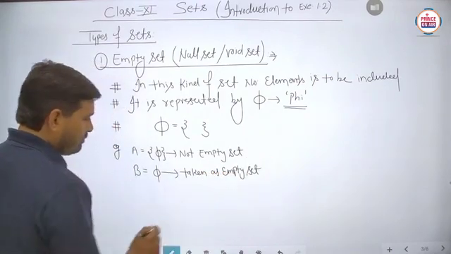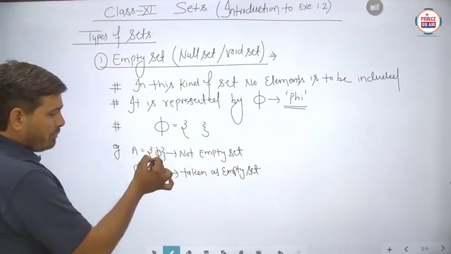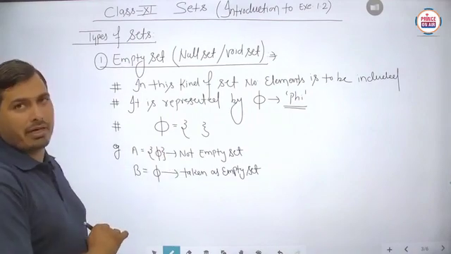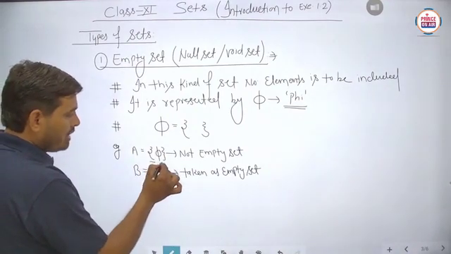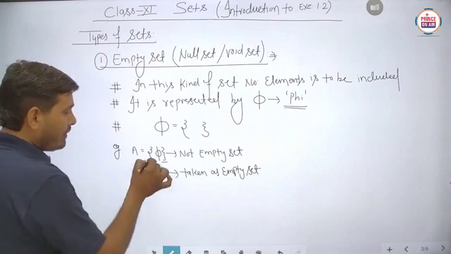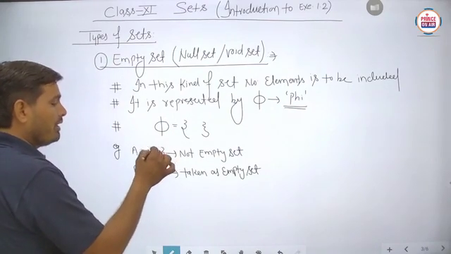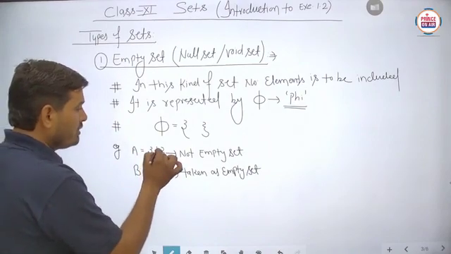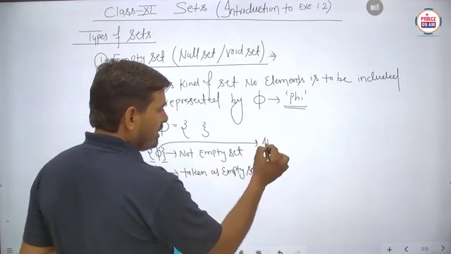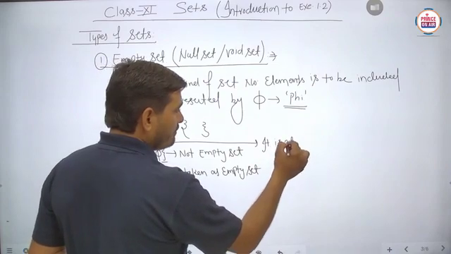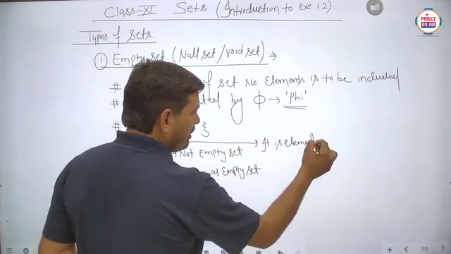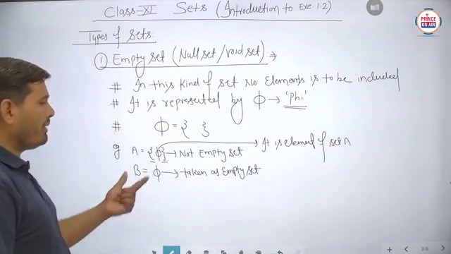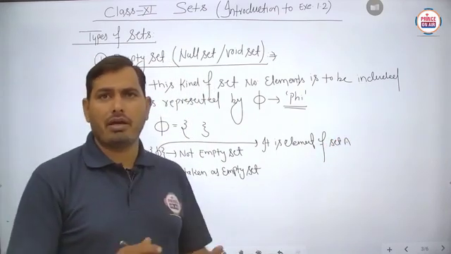Listen carefully, students, because here this particular symbol phi will be the element of this particular set, because the curly braces are used for the set, and anything written inside these curly braces is an element of set A. So if any element is available, then this is not considered as the empty set.